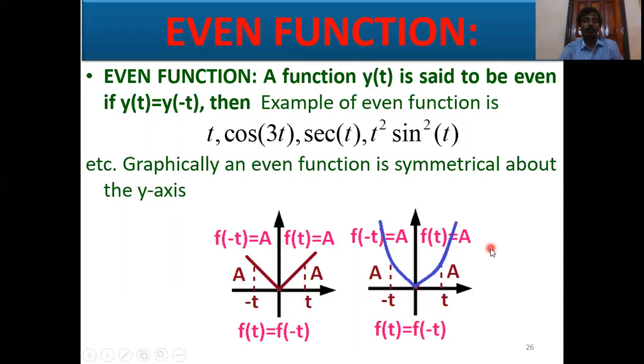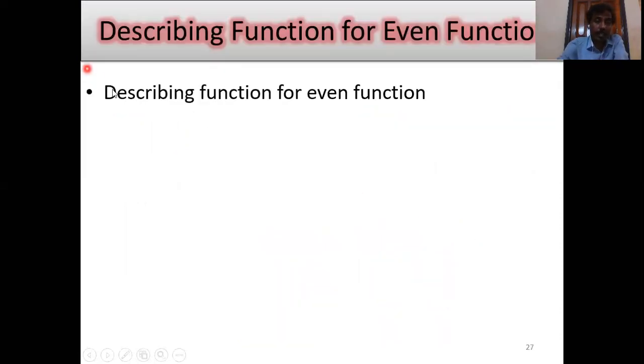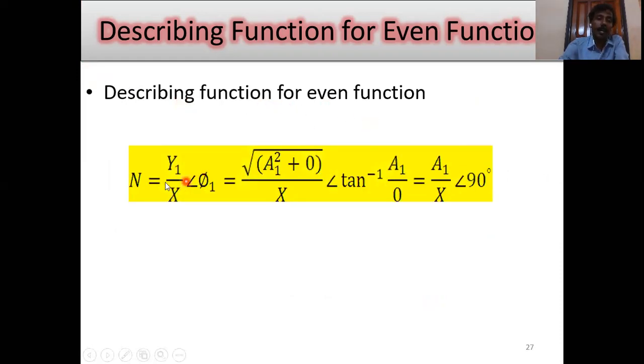And then for even function, what is the describing function? The describing function N equals Y1 by X into phi 1, and root over A1 square plus B1 square by X. For even function, the B coefficient equals 0. Then tan inverse A1 by 0, or A1 by X into 90 degrees. This is the describing function for even function.